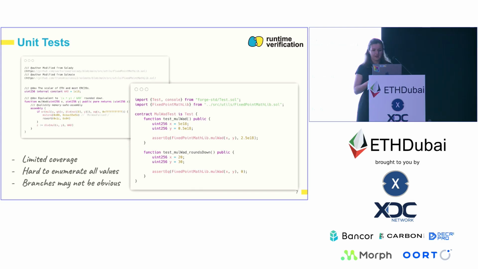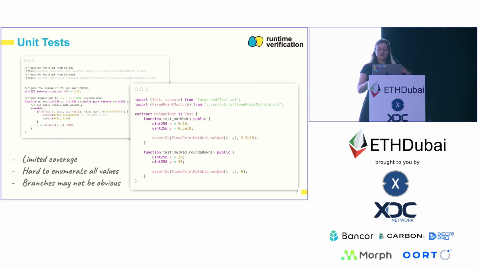Unit testing generally is very useful, very usable. It could 100% be part of any development process. However, the problem is that it provides us with very limited information about all these possible behaviors that this function can have. We don't really know how it would work on some other values other than these concrete ones that we have tested before. You can increase coverage by just adding more tests, but it would still be hard. It would take a very long time to enumerate all possible values.